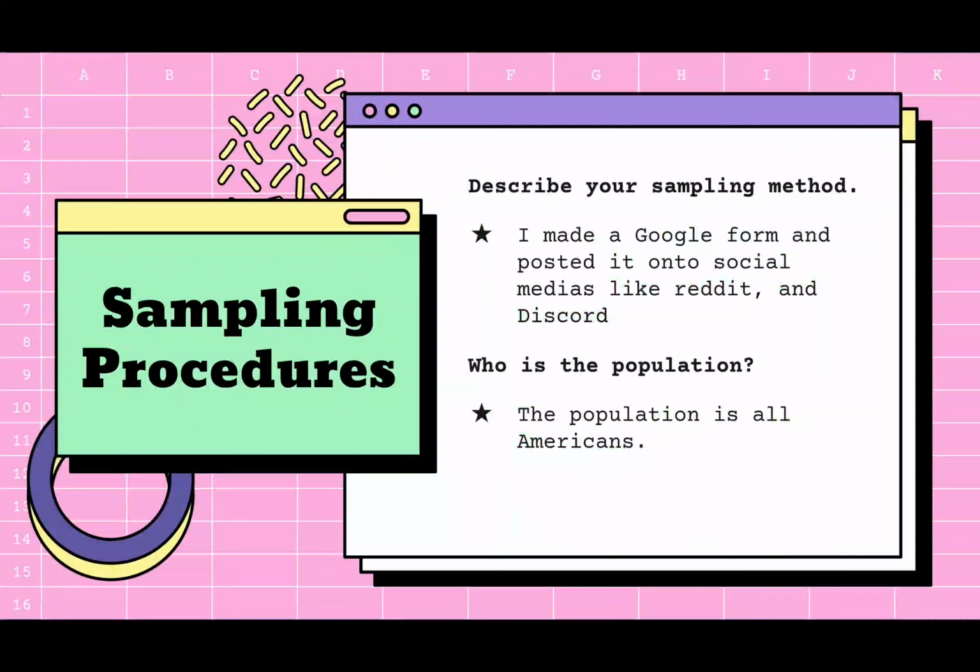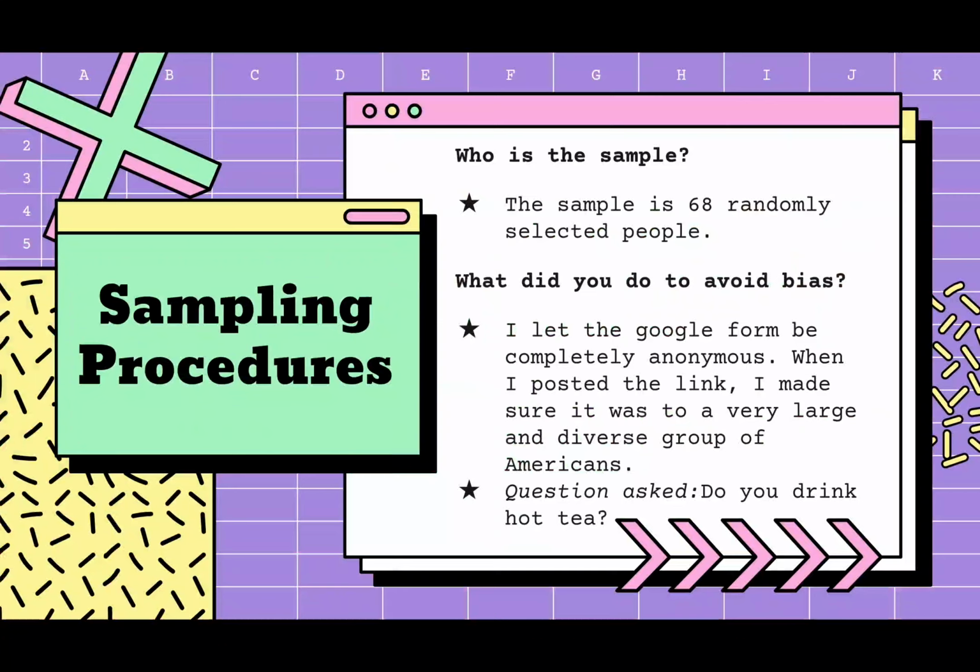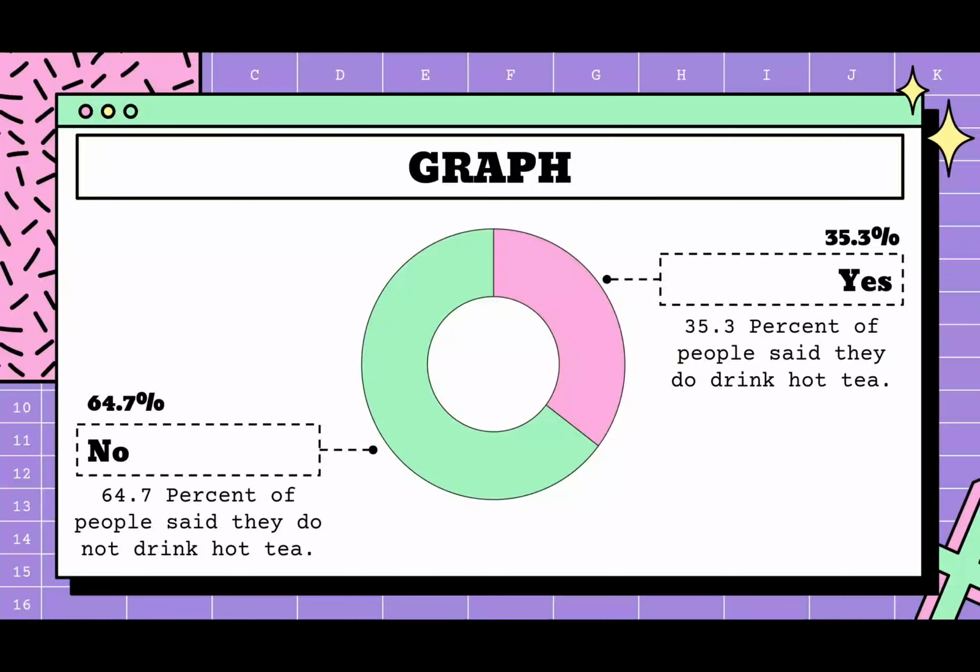My sampling method was I made a Google form and I posted it onto social media like Reddit and Discord. The population is all Americans. The sample is 68 randomly selected people. To avoid bias, I let the Google form be completely anonymous. When I posted the link, I made sure that it was to a very large and diverse group of Americans. And once again, the question asked was, do you drink hot tea?